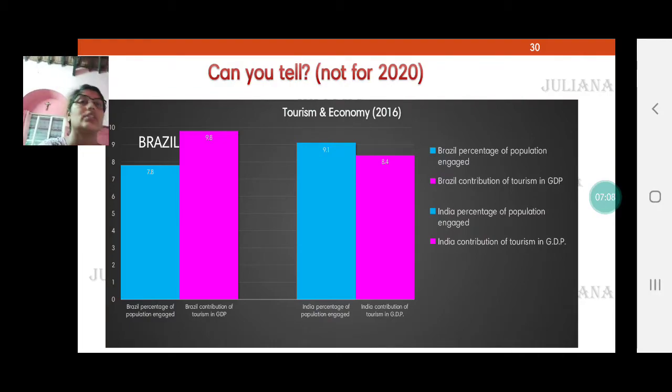Now here, the graph is about tourism and the economy in 2016. The blue color indicates the percentage of population engaged in tourism, and the pink color indicates the contribution of tourism towards GDP. Straight away, looking at the graph, you can understand that for the blue color, that is population, India has more population engaged in tourism. But when we look at the contribution towards GDP, we find Brazil is more. Brazilian tourism contributes more towards GDP. Why? I will explain to you very soon.